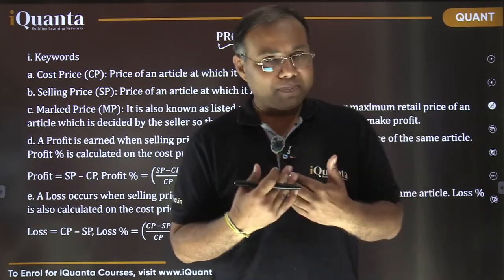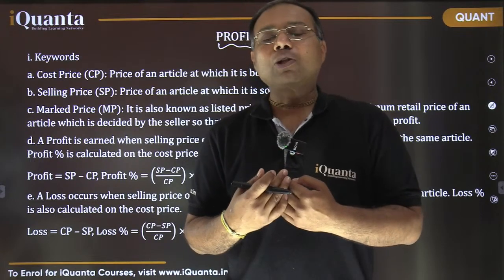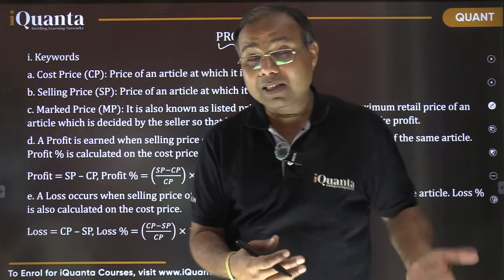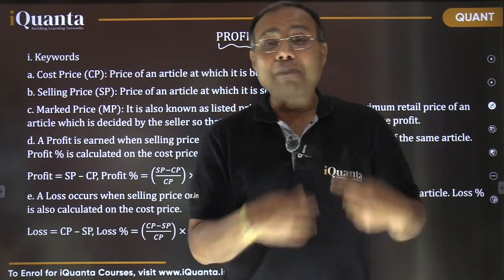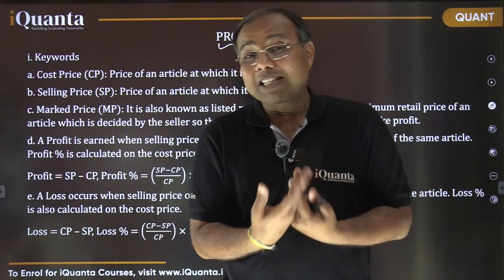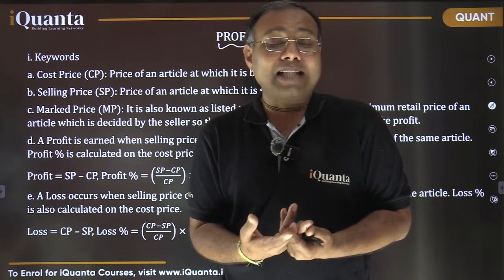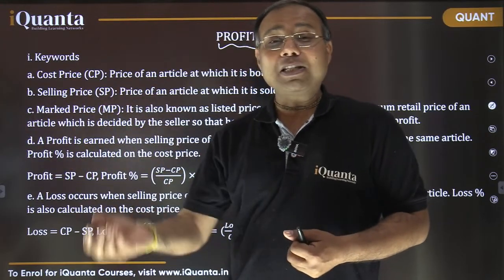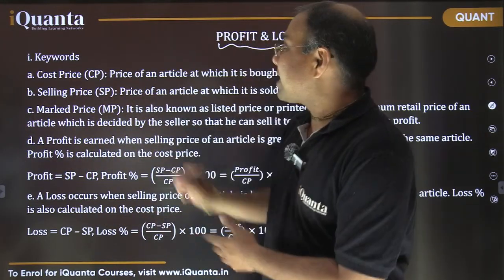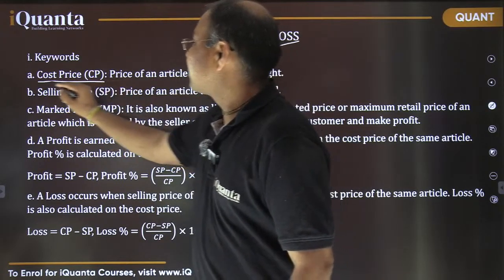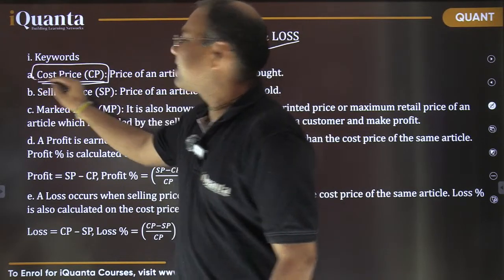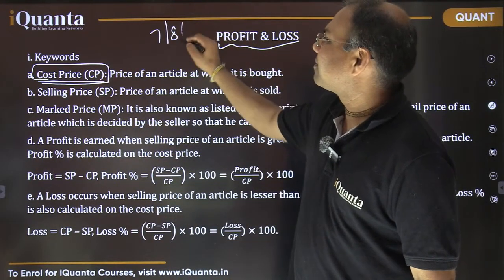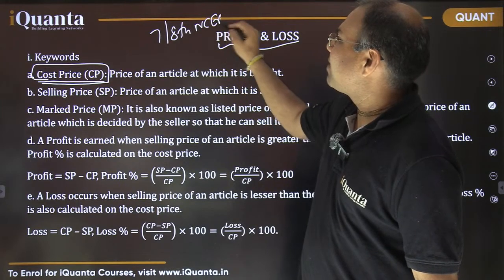So I'm a shopkeeper, let's say, okay? I'm selling some articles, some goods to my customers, right? So I'm selling the goods, so I must have purchased them, right? So that may have costed me something. So a particular article, how much it costed to me, that is called my cost price, right? All these terms, this is basically 7th, 8th class NCERT, we have done this.